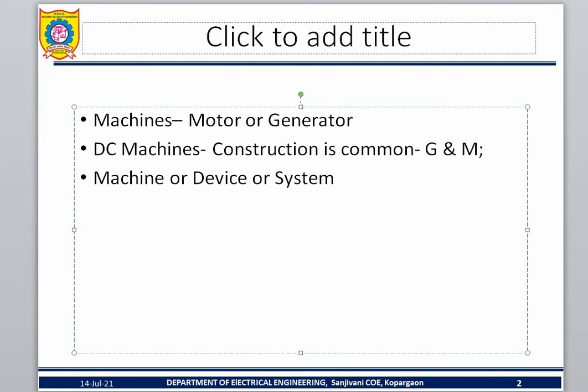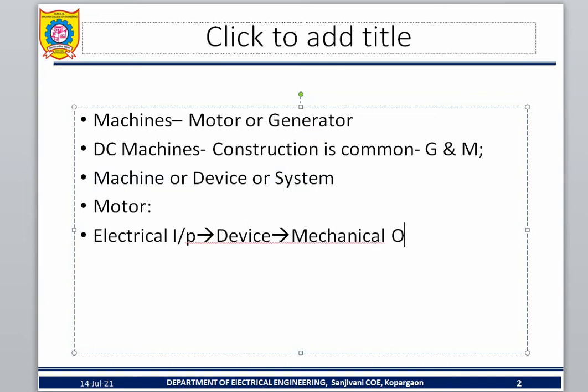Suppose I want to use the device as a motor. What do I do? If it is a motor, you give the device an electrical input, and then you get a mechanical output.